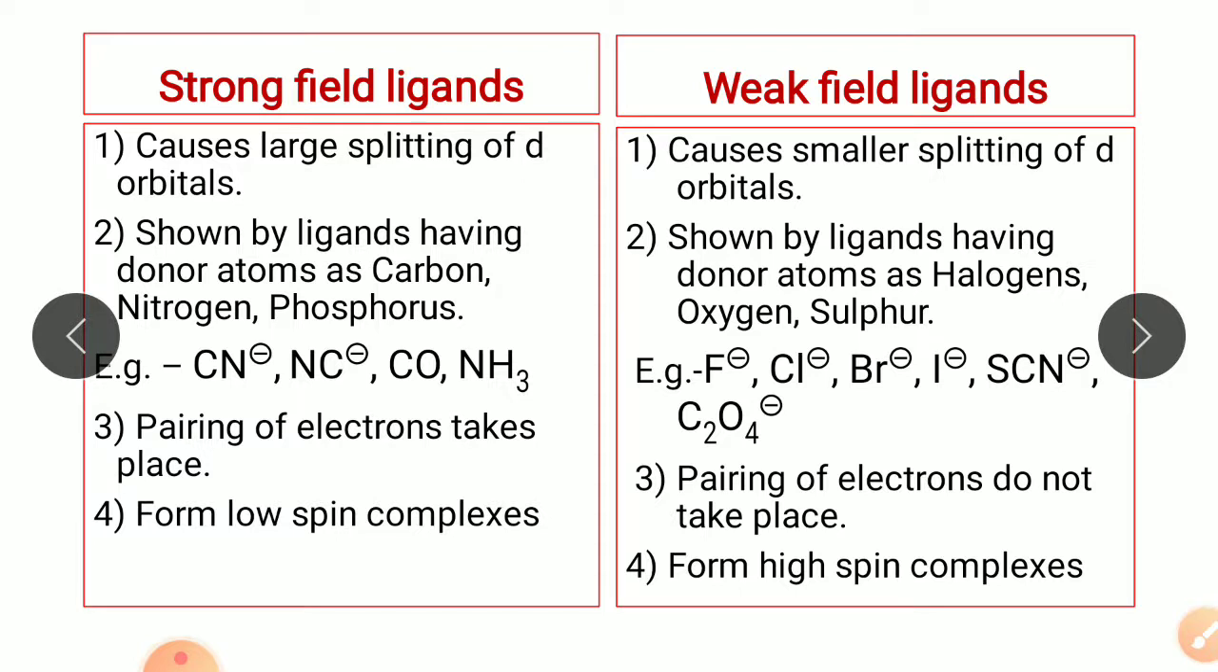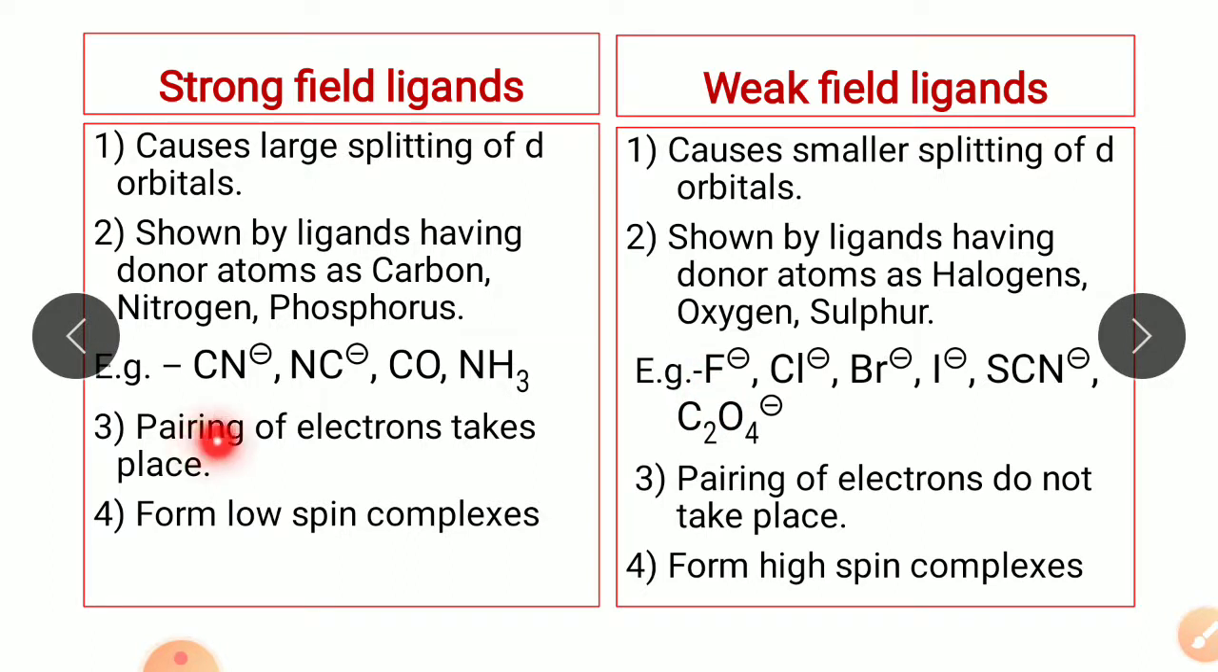So now let's see the difference between strong field ligands and weak field ligands. Strong field ligands cause large splitting of d orbitals, while weak field ligands cause smaller splitting of d orbitals. Strong field ligands have donor atoms carbon, nitrogen and phosphorus. Examples are cyanide, carbon monoxide, ammonia. The weak field ligands have donor atoms halogens, oxygen and sulfur. Examples of these ligands are fluoride, chloride, bromide, iodide, thiocyanate and oxalate.